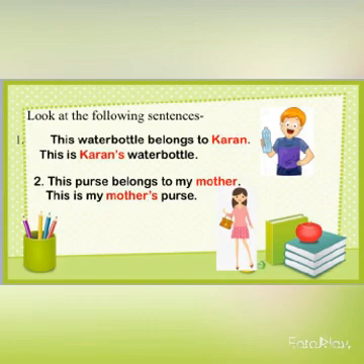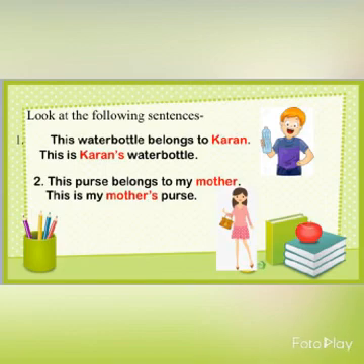First, what you have to ask is, whose water bottle is this? You will get the answer Karan. So it means here Karan is the owner of the water bottle. So to make it a possessive noun, what you have to do is add apostrophe s after the word Karan. So it will be, this is Karan's water bottle.